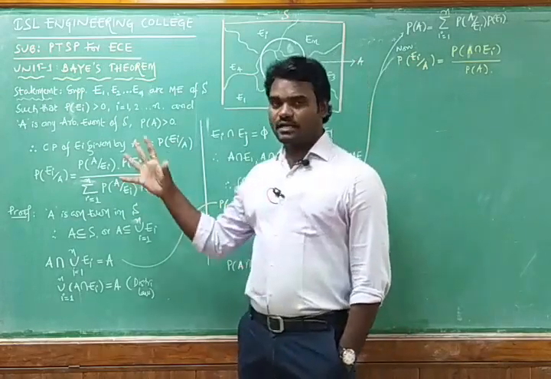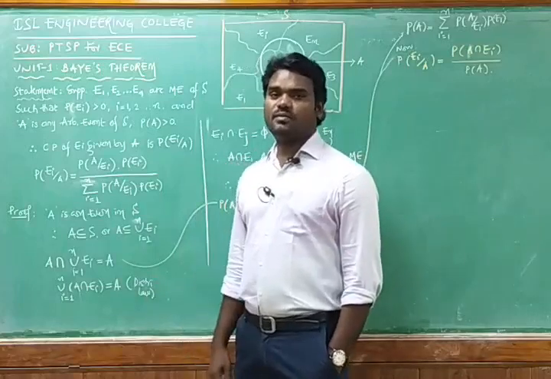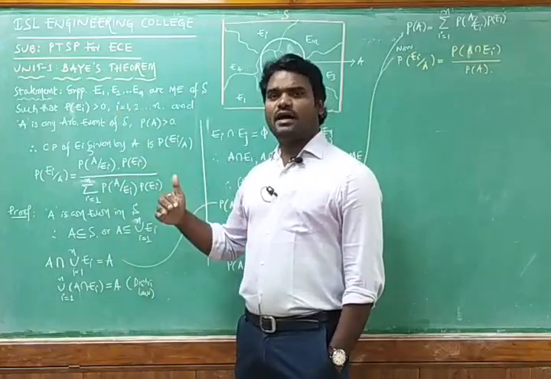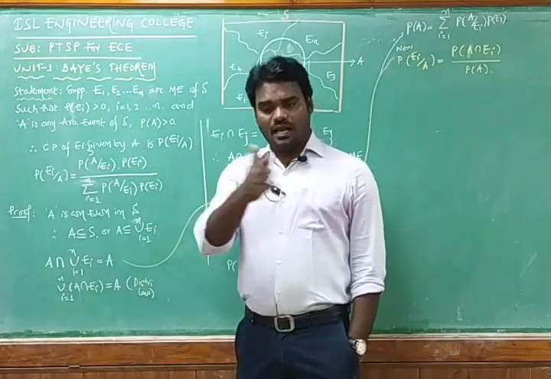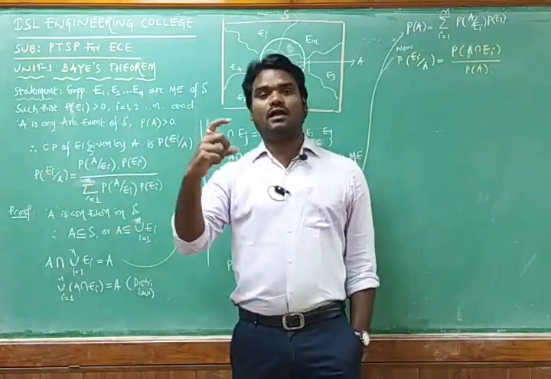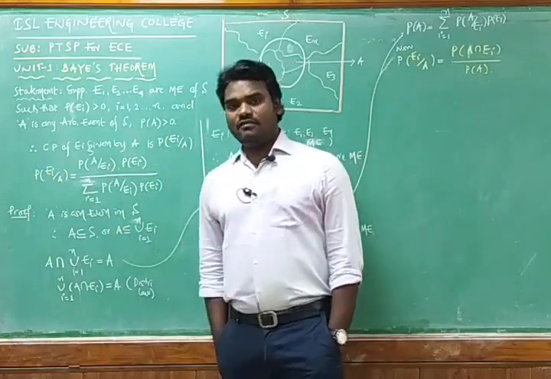That is what the Bayes theorem is going to describe: the conditional probability between n number of mutually exclusive events and one arbitrary event.